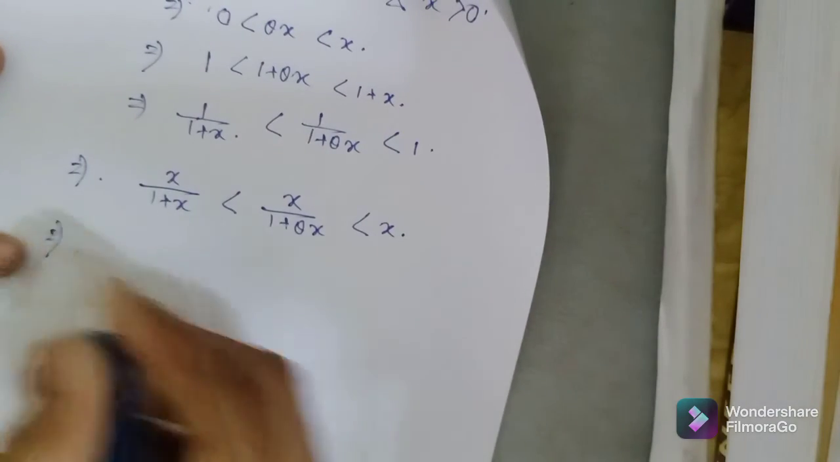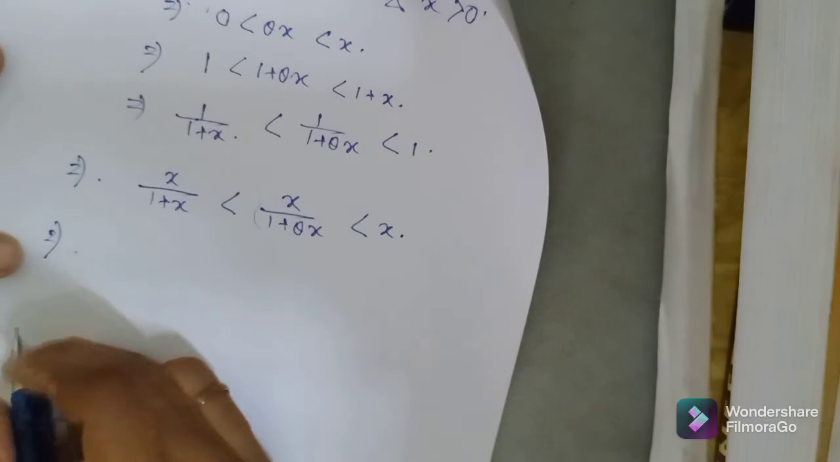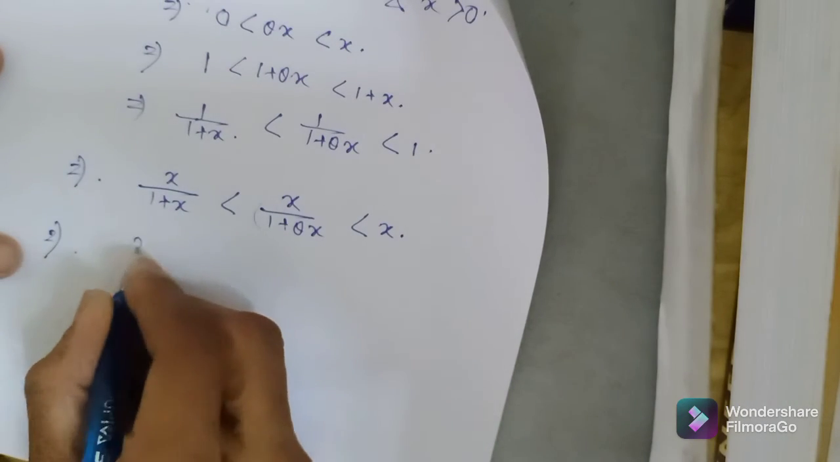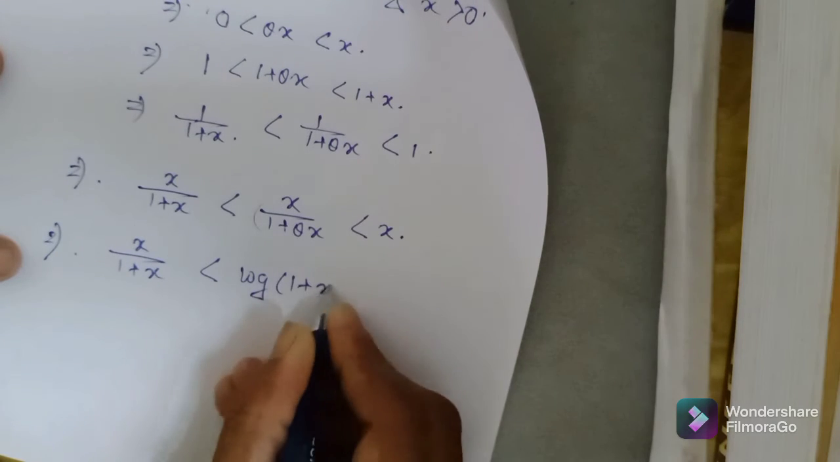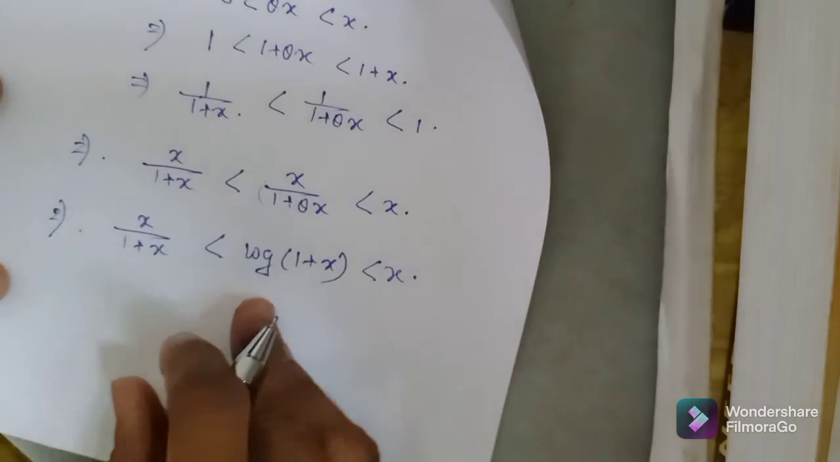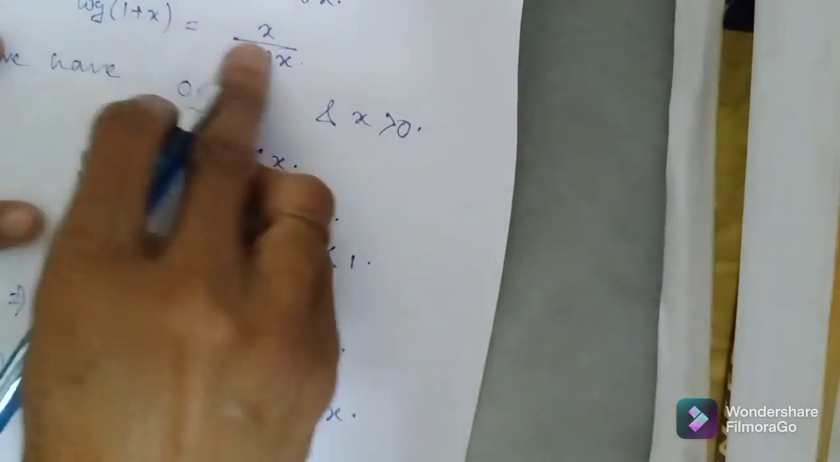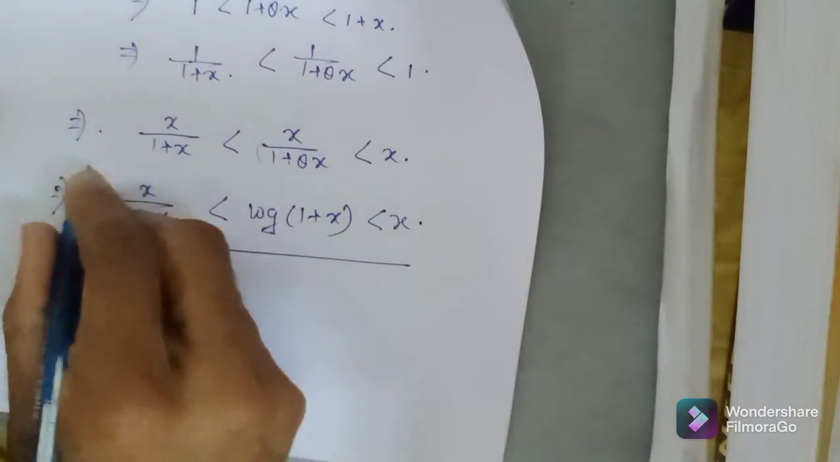Now x by 1 plus theta x is equal to log of 1 plus x. So x by 1 plus x less than log of 1 plus x less than x. We just put here the value of log of 1 plus x. Clear? Okay, now this is our proof of the theorem.